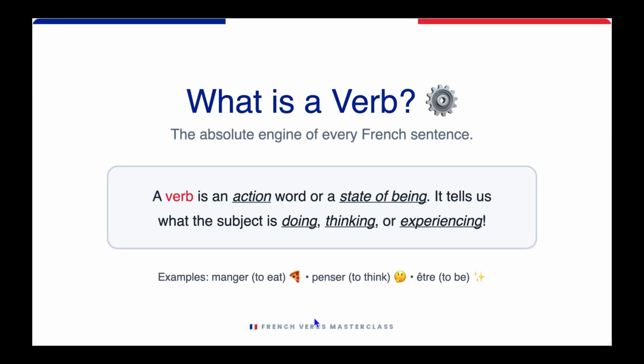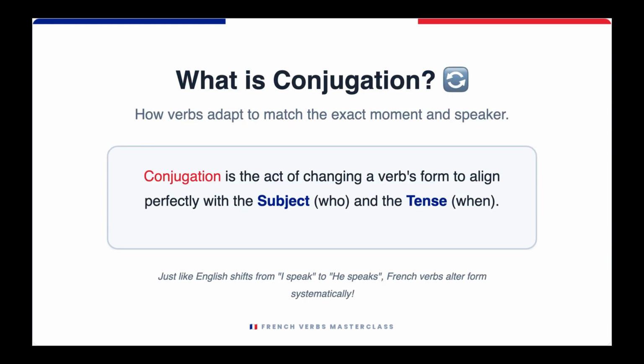What is a verb? A verb is simply an action or a state of being. So the verb tells us what the subject is doing, thinking or experiencing. For example, manger is a verb. It means to eat. Penser, it means to think. Être, it means to be. So all these three are communicating what the subject is doing. For example, I eat an apple. So what is I doing? Eating.